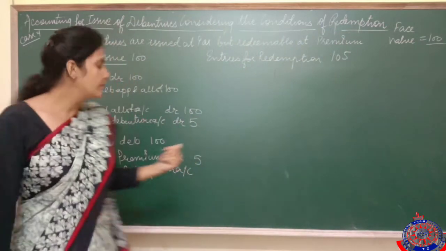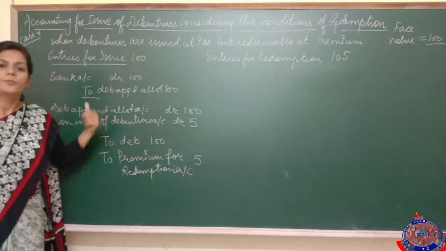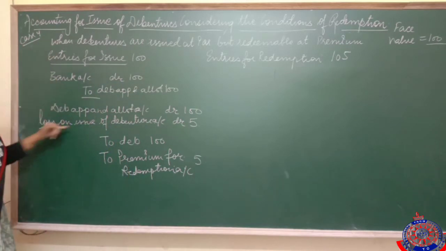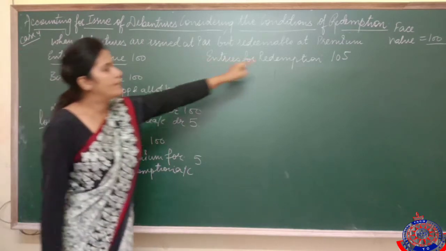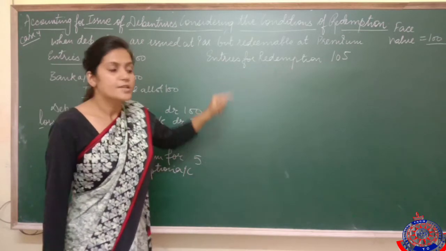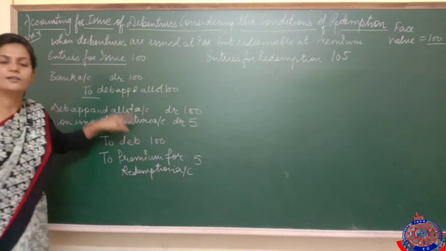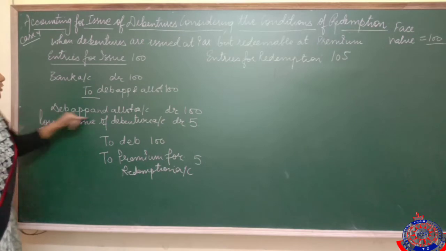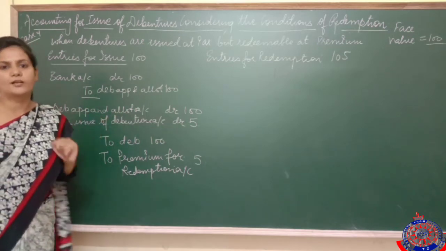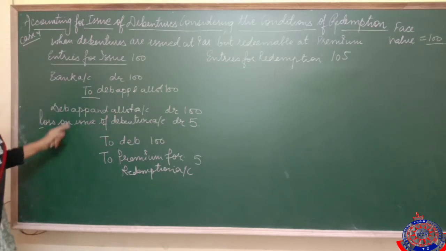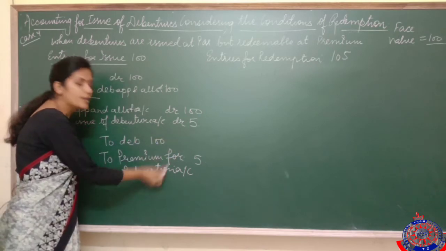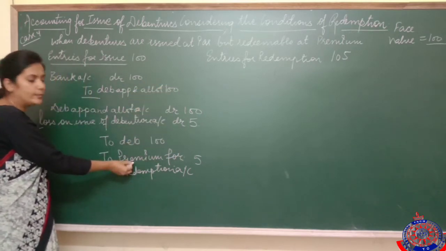Now see, this premium for redemption is for Ram, for my debenture holder. That's why this premium for redemption is a personal account. Here this loss on issue of debenture, see, you have to bear the loss, that's for sure. So you have accounted for that loss in the present. So this loss on issue of debenture is a nominal account.